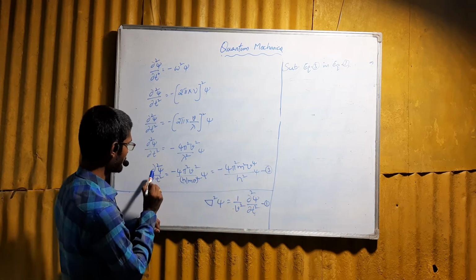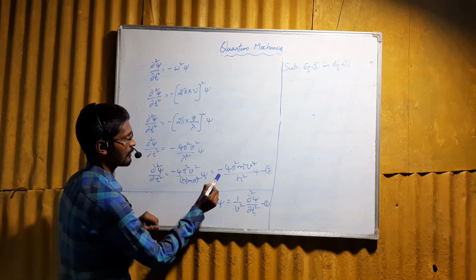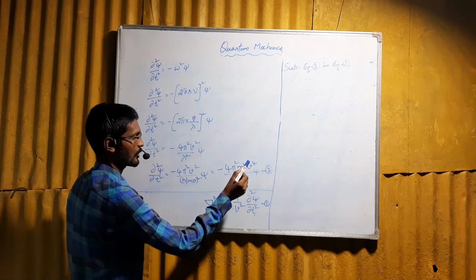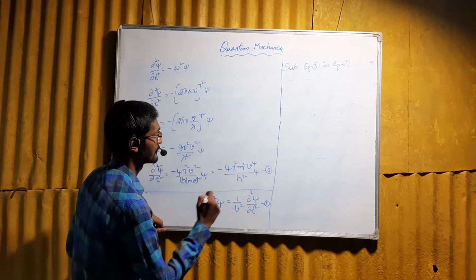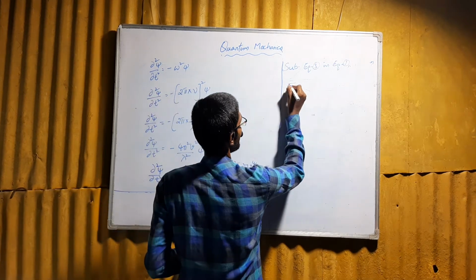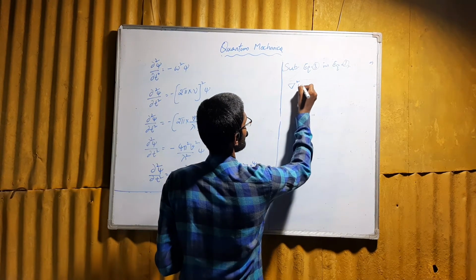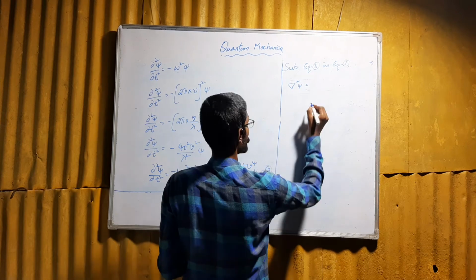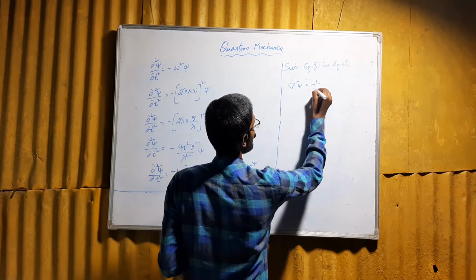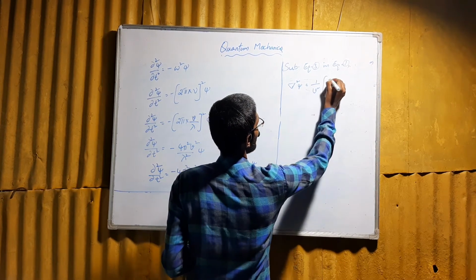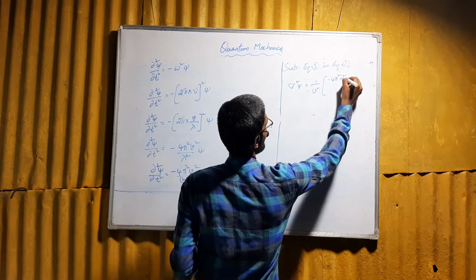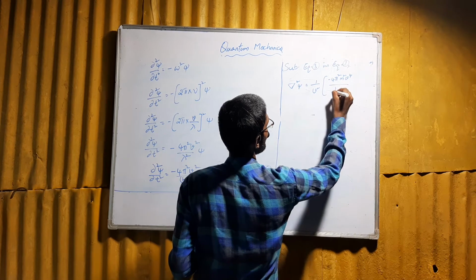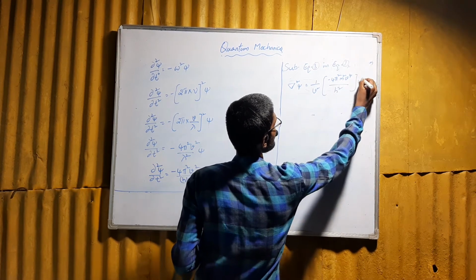From equation 3 we have ∂²ψ/∂t² = −4π²m²v⁴/h² ψ. Substituting this value, we get ∇²ψ = 1/v² × (−4π²m²v⁴/h² ψ).